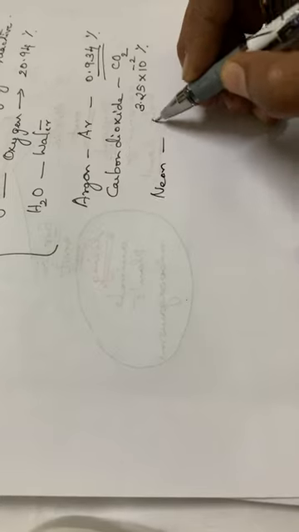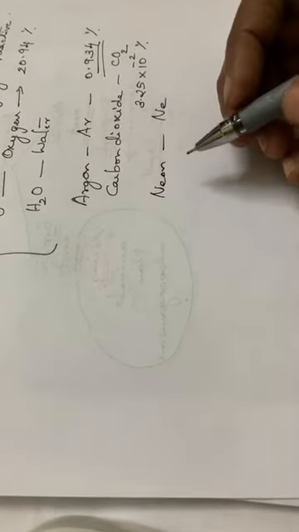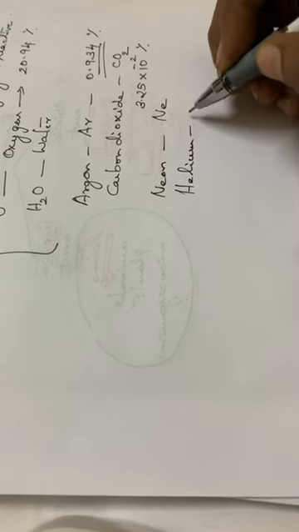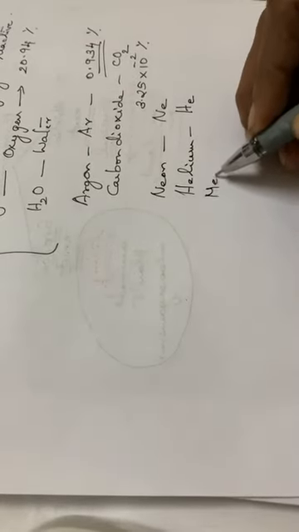That is, neon is there. The symbol is Ne. Then helium is there. These are only present in very minute quantities. Helium, the chemical symbol is He. Then methane, or marsh gas. Methane is otherwise called marsh gas. The formula is CH4. So these are some of the minor components present in our atmosphere.